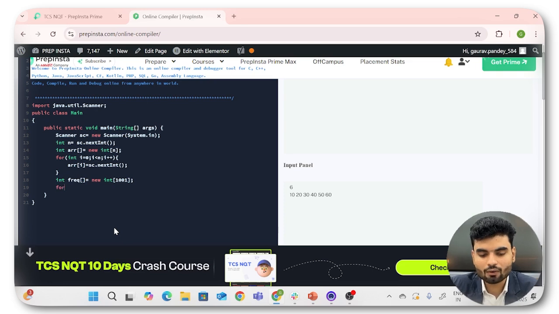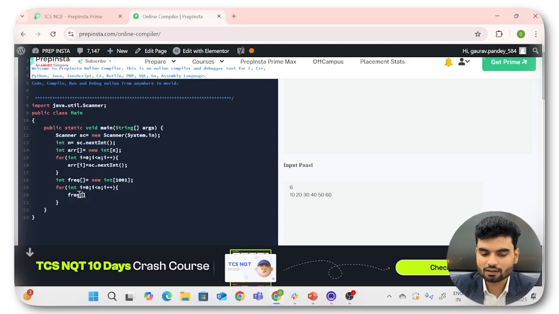So now I'll take the user input values. I'll use a for each loop here, I guess that will be better, or any loop you can use based on your preferences. So value, and I have the array as ARR. Here, few people might be confused by for each, so I'll take the simple loop. So int i equals 0, i less than n, i plus plus. Okay, cool. Yeah.